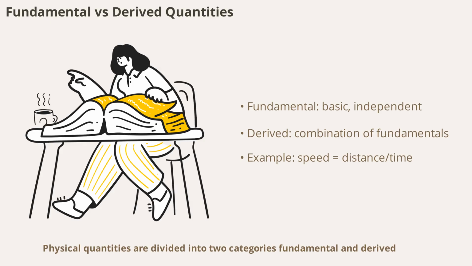Physical quantities are divided into two categories: fundamental and derived. Fundamental quantities are basic and independent, such as length, mass, and time. These cannot be broken down into simpler quantities. Derived quantities, on the other hand, are formed by combining fundamental quantities according to physical laws. For example, speed is a derived quantity because it is calculated as distance divided by time. Recognizing the difference between these two types is essential for understanding how measurements work in physics.